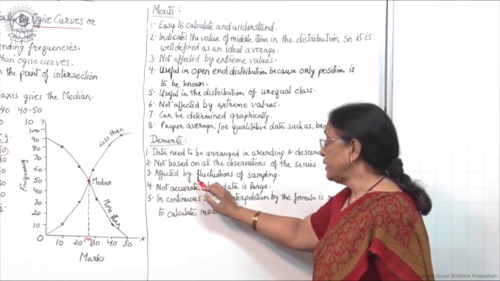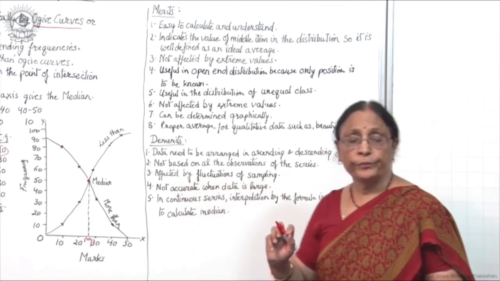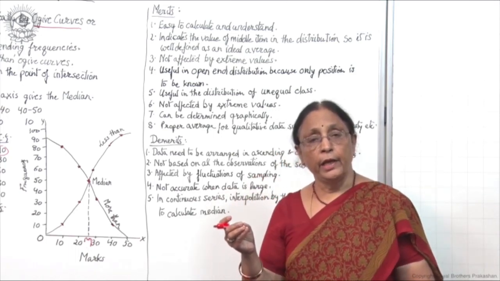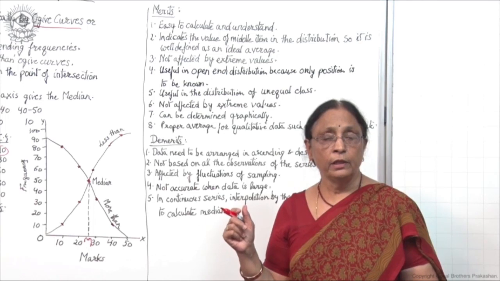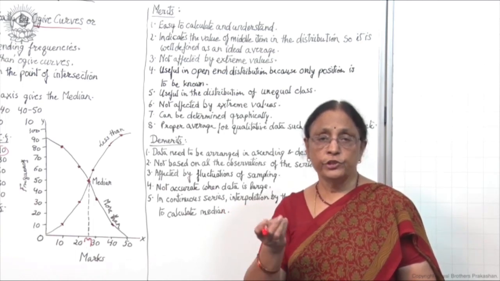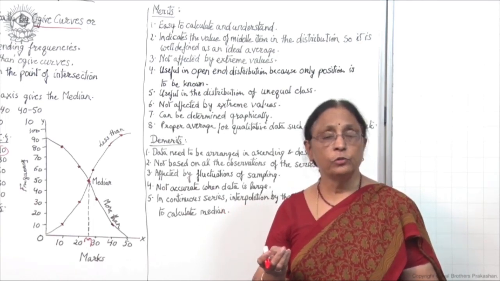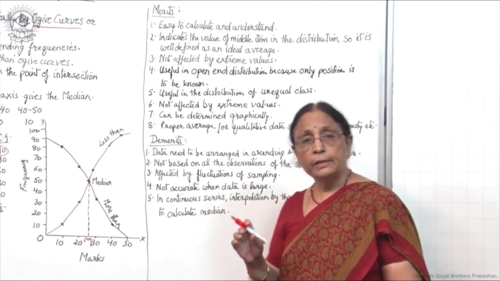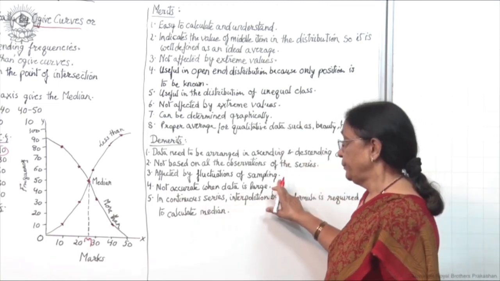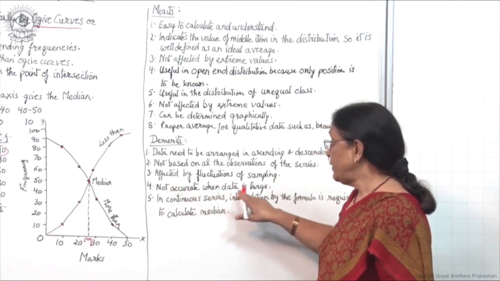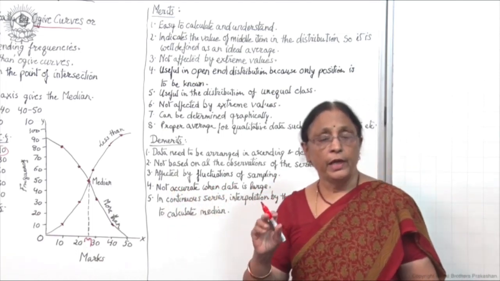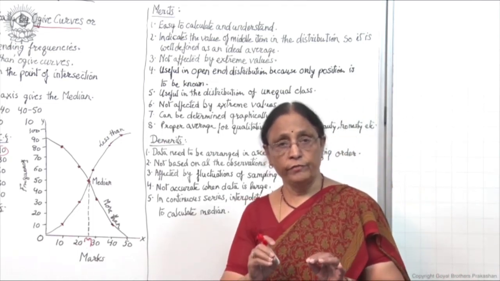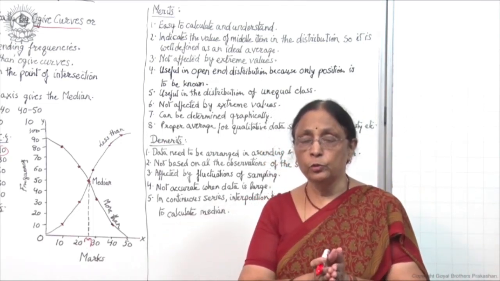Third, it is affected by fluctuations of sampling. That means, if some samples are given and there are some changes in the sampling, then positional average will be difficult to calculate. So, it is affected in the case of sampling method. Fourth, it is not accurate when data is large, as it is taking only the positional average or the middle value.